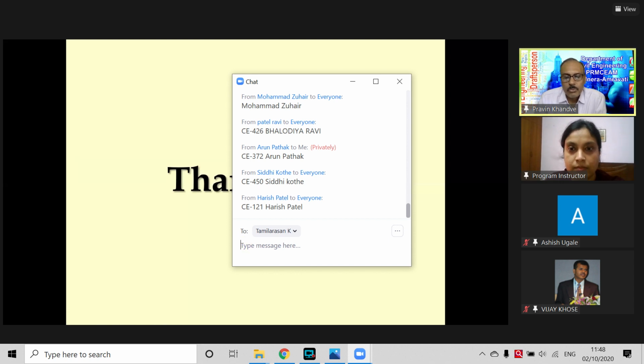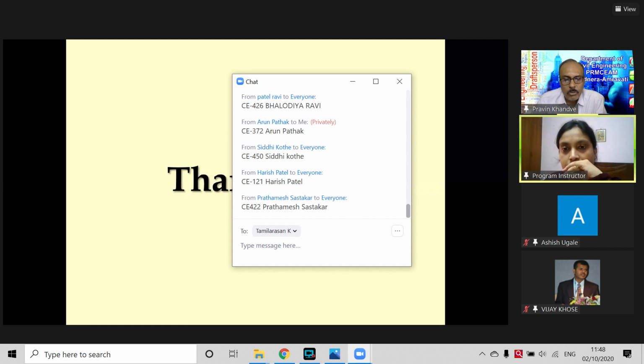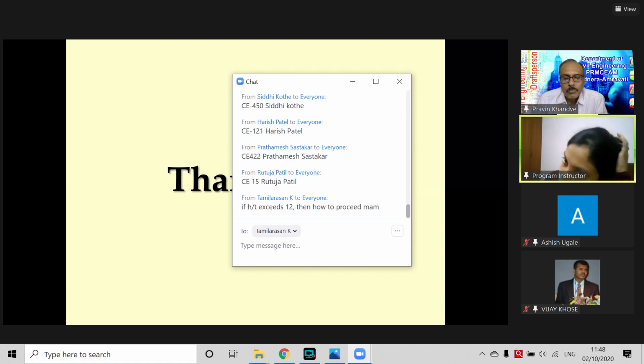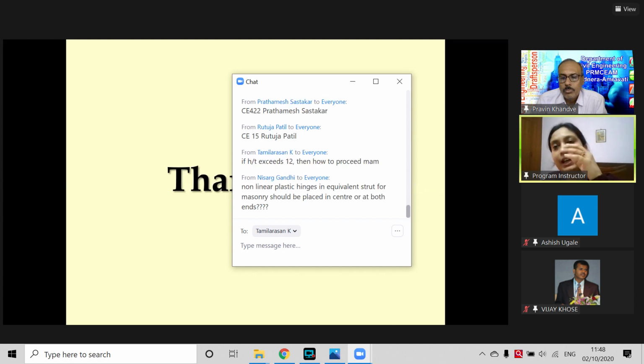Ma'am, I want to ask one question regarding what material we are using in infill walls. Are there any changes we have to consider during the modeling? When we are modeling, we have to provide the material stress-strain curve. Like the brick element in India, we have a variety of strengths starting from 2.5 MPa to 7-8 MPa.